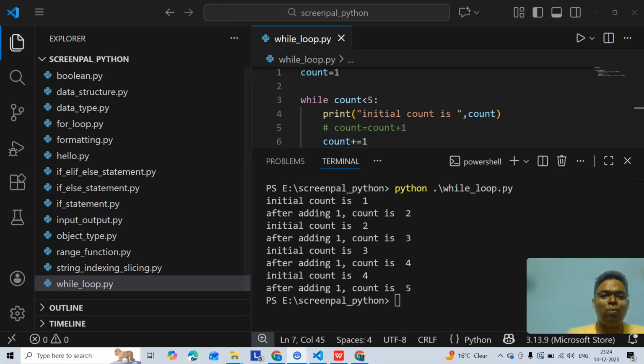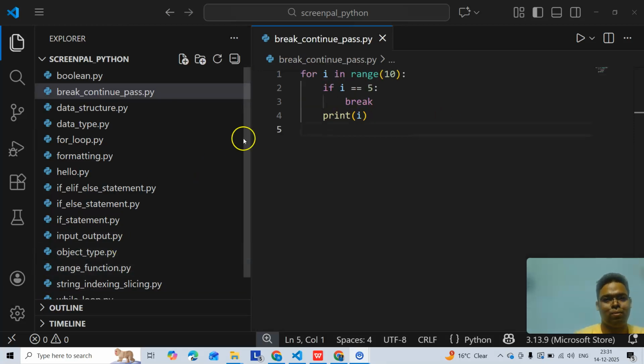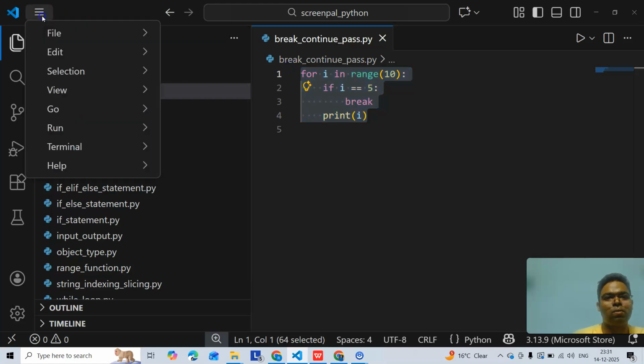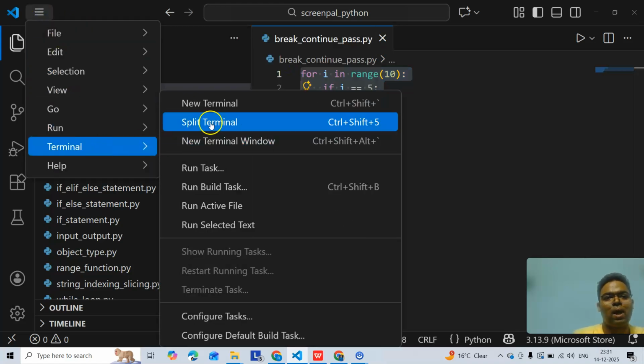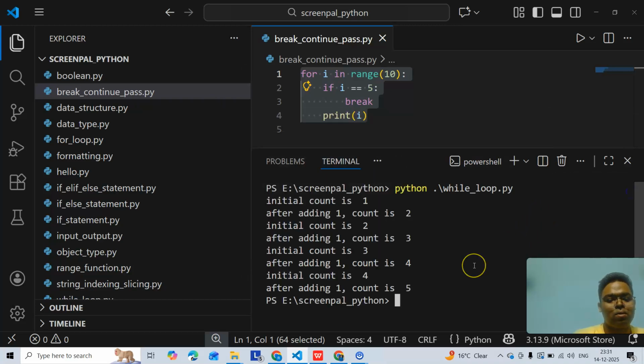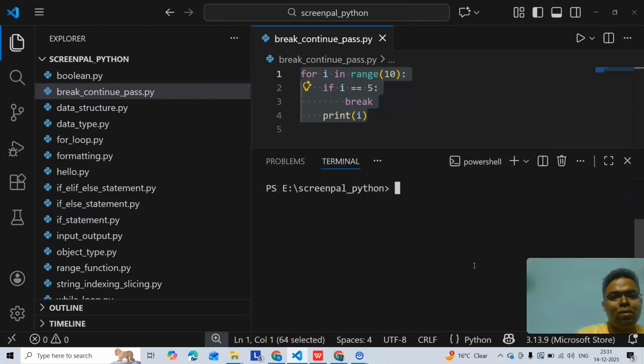Break stops the loop. Continue skips the iteration. Pass is just a placeholder. It will do nothing. Let's see this in a VS Code demo. Yeah. So that is an example of a break, where we will see what the result is here. Let's see that. So I just clear the screen. So Python.